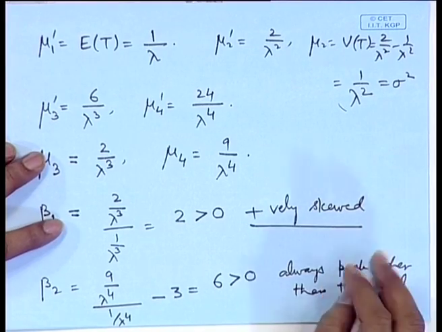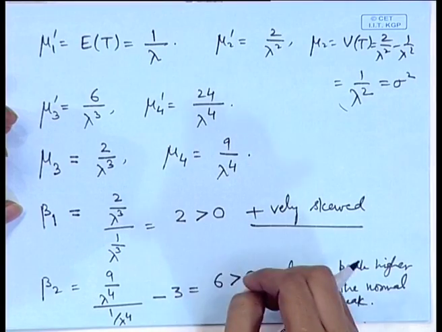Now, here you observe this is slightly different from the earlier distributions. In binomial distribution, in Poisson distribution, in geometric distribution, etc., the condition for the skewness and the kurtosis was dependent upon the parameter. That means, like in the binomial distribution, if p was half, the distribution was symmetric. If p is less than half, it was positively skewed. If p was greater than half, it was negatively skewed. And similarly, if pq was less than 1 by 6, it was leptokurtic.